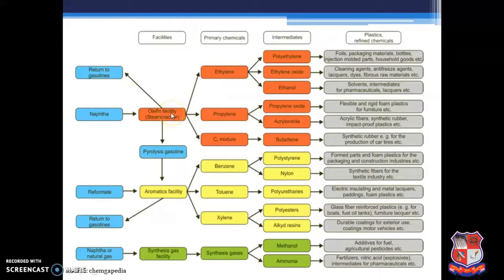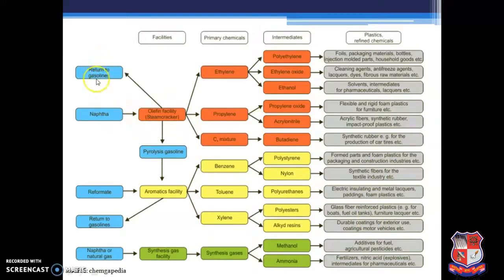These are some of the products, the primary chemicals, some intermediate products, and the plastic and other refined chemicals that we are getting from these products.